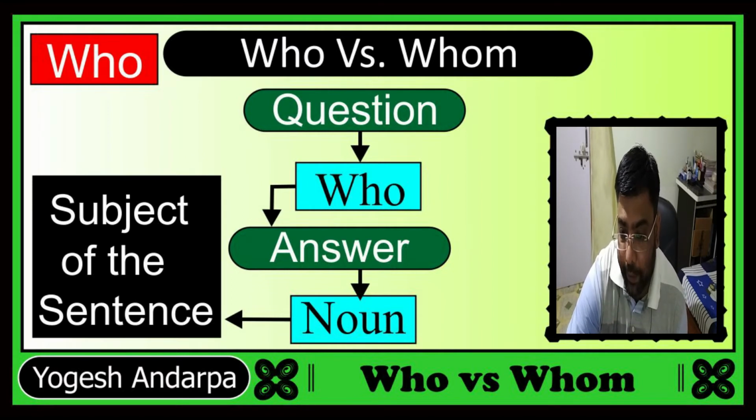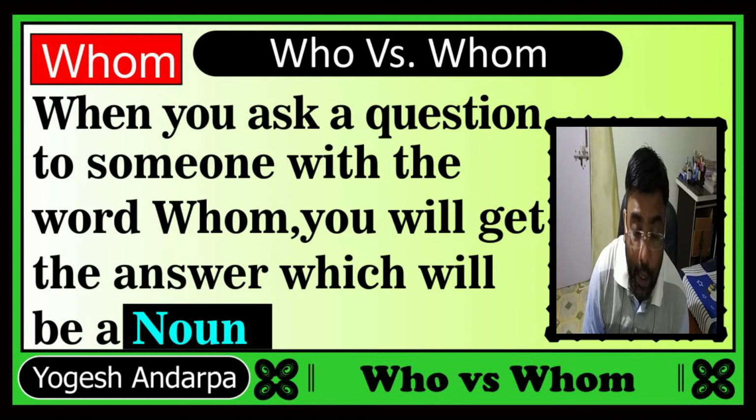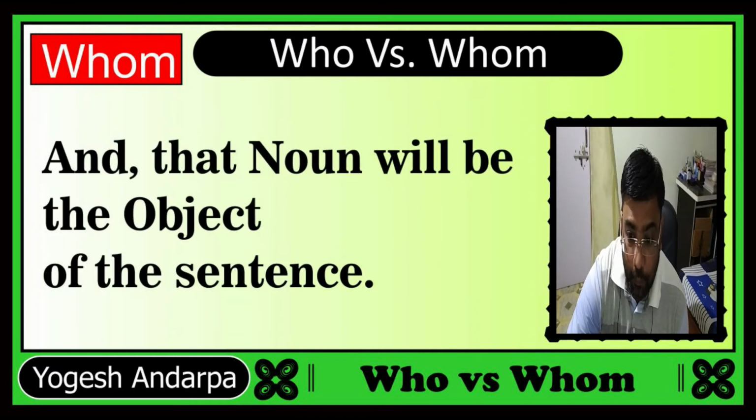Now we are going to take the case of whom. So what is whom? When you ask a question to someone with the word whom, you will get an answer which will be a noun. If you ask a question to someone by using the word whom, that person will give you the answer and that answer will be a noun. And that noun will be the object of the sentence.